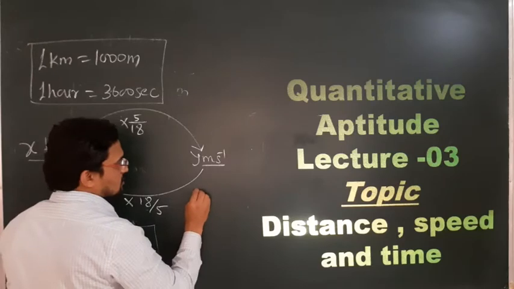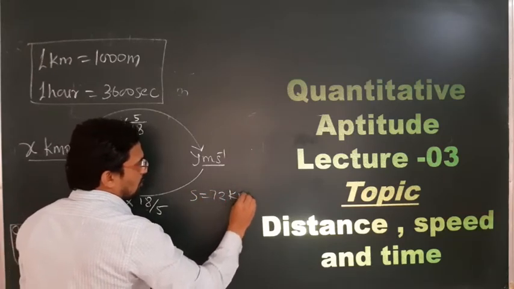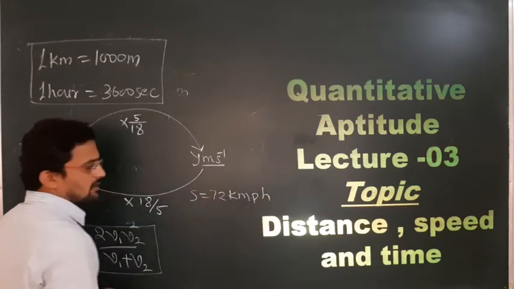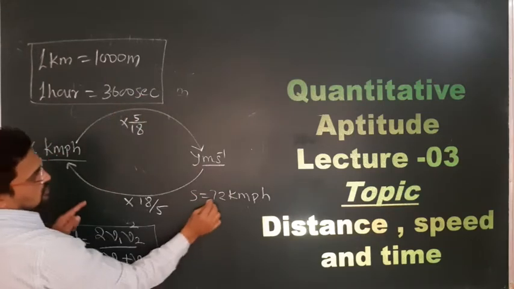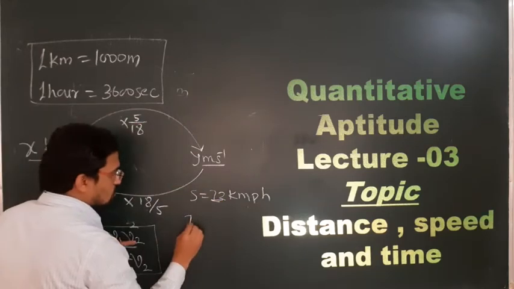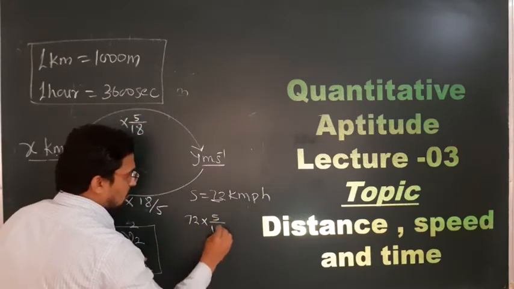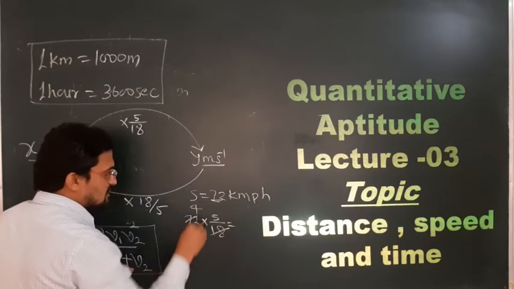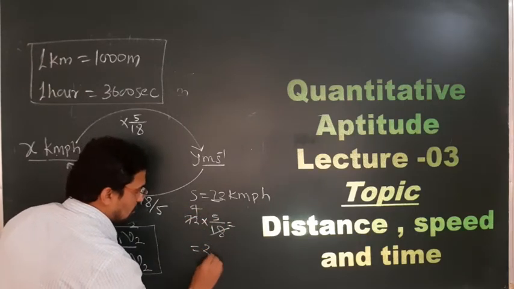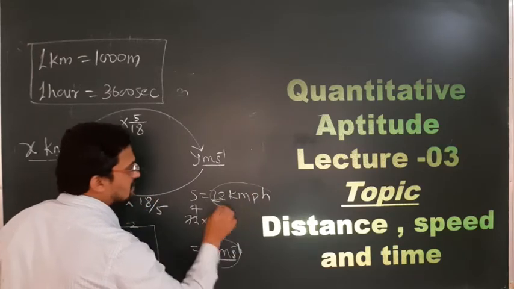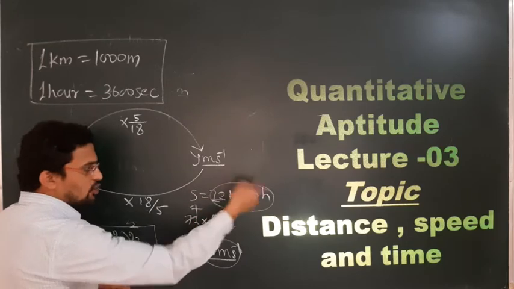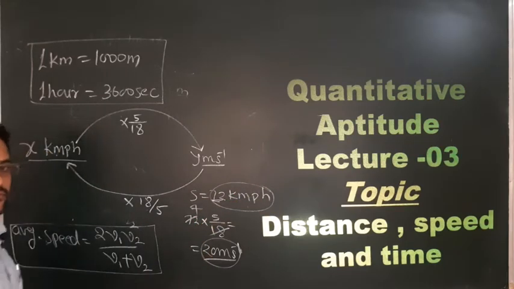Example, the speed is given as 72 kilometer per hour. Convert into meter per second. So kilometer per hour to meter per second, you just multiply this value by 5 by 18. So 72 multiplied by 5 by 18. 18 fours are 72. 4 into 5, you will get 20 meter per second. So 20 meter per second is exactly equal to 72 kilometer per hour. This speed is in kilometer per hour, this speed is in meter per second. So this is how you can make the conversion, because conversion is needed sometimes.